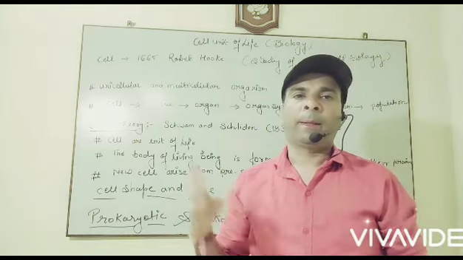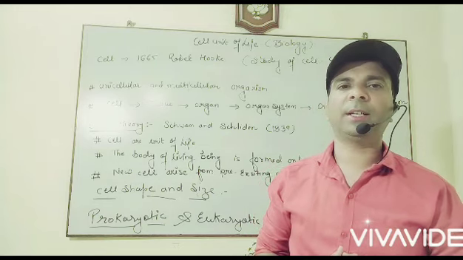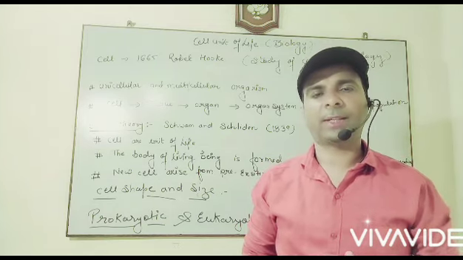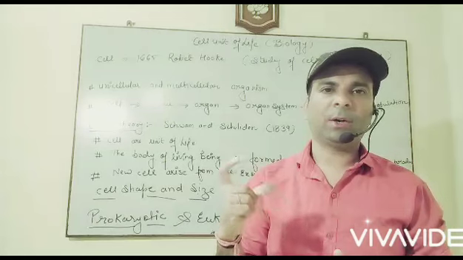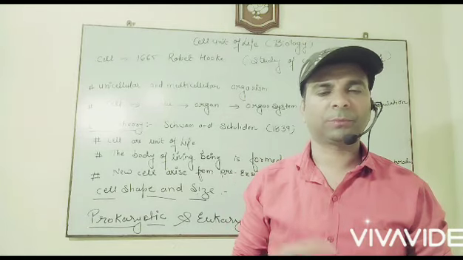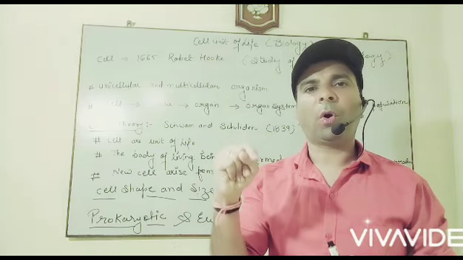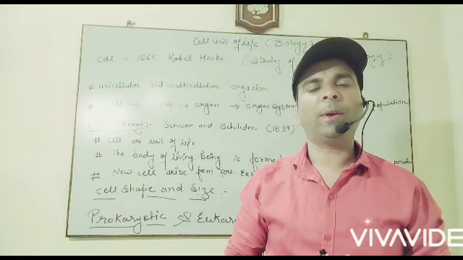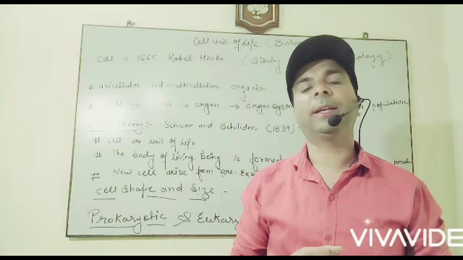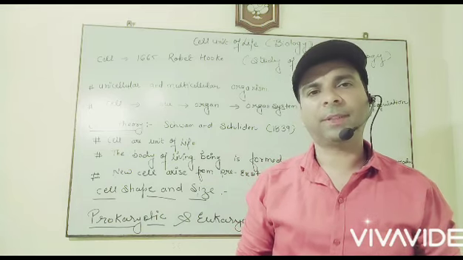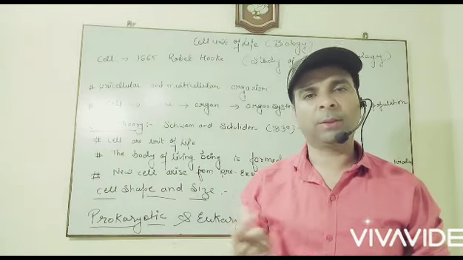Okay, so the first cell was discovered by the scientist Robert Hooke in 1665, in the cork cell. Cork refers to the outer structure of a plant that is known as the bark. We see that a comb-like structure is found in them. This comb-like structure was termed cellula. After that, they gave the name cell. उन्होंने सबसे पहले इसको नेम दिया था सेलुला, और उसके बाद इसको टर्म कर दिया गया that is known